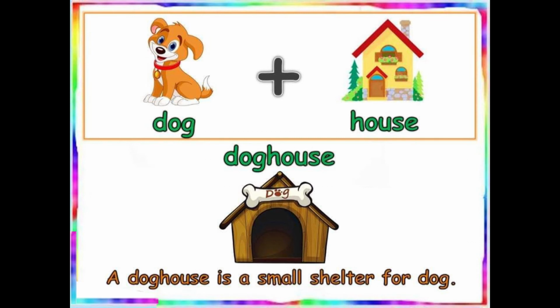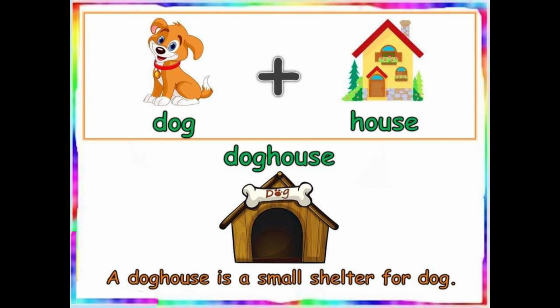Doghouse. The word doghouse is a compound word because it is made by adding two words together, that is dog and house. Now dog is a pet animal, okay, and house is where we stay. So dog plus house is giving me dog house. So dog house is a shelter for the dog.